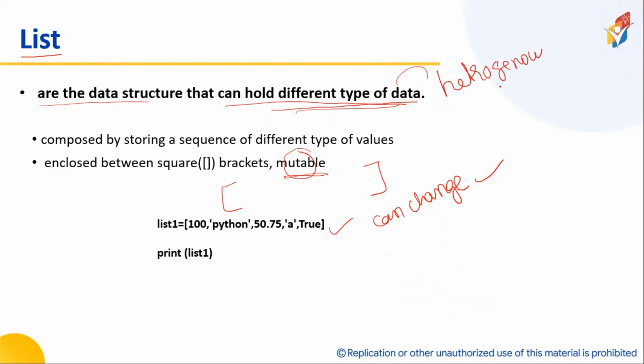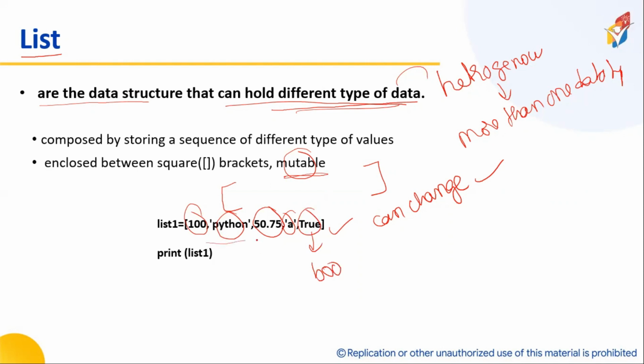What is the meaning of heterogeneous? I can store more than one data type. Clear? Now 100 is an integer, Python is a string, 50.75 is a float, A is a string, true is a Boolean. So am I storing all the data types? That is called a list.